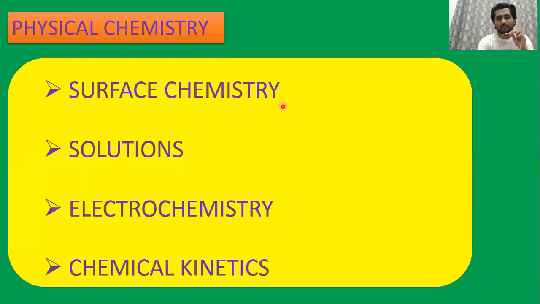For this surface chemistry, you have to just read the chapter 2 or 3 times and make short notes. You are sorted. So surface chemistry is a bit lengthy, a bit boring, but one of the easiest to score. Next is solutions. It's the second chapter in your first textbook.